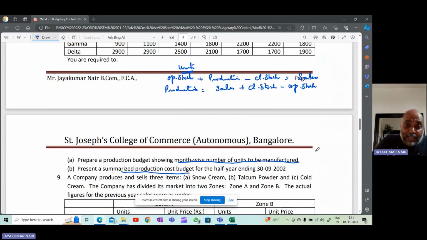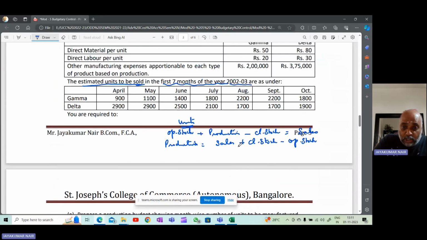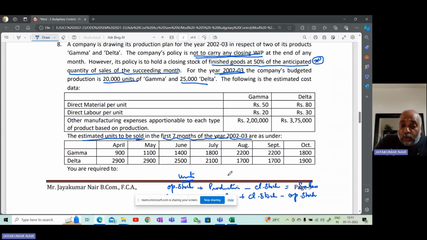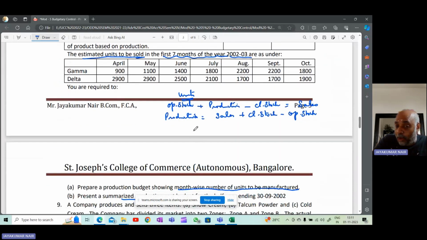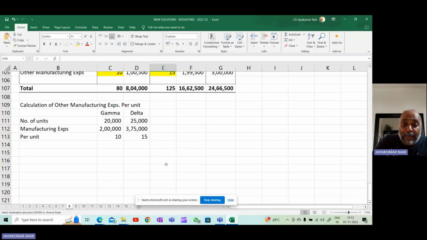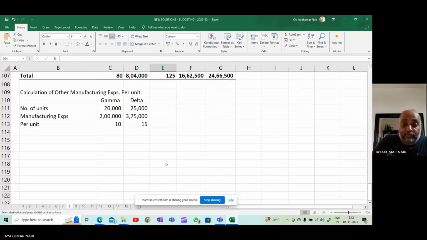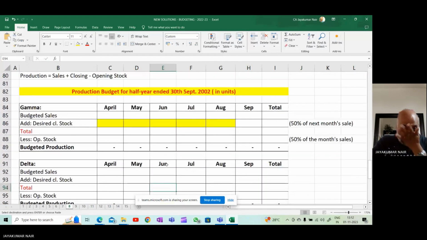So we need to prepare the production budget. So I will make one small statement in this particular form. That is, how do I find the production? I'll say estimated sales plus the closing stock minus the opening stock. I'll know how many units I need to produce. So I'm going to prepare one statement. Production is equal to sales plus closing stock minus opening stock.